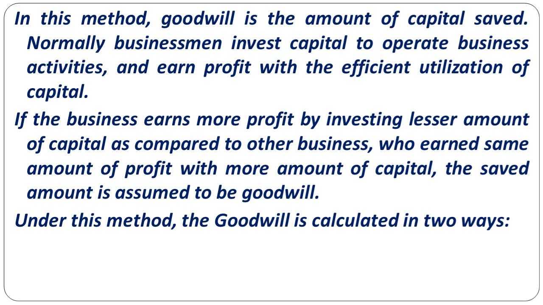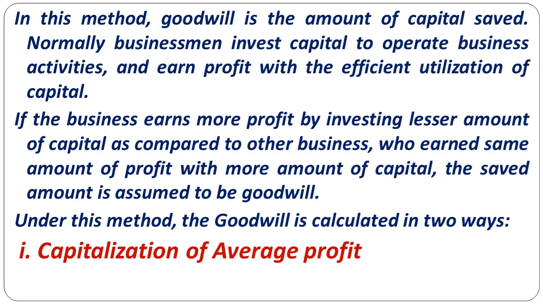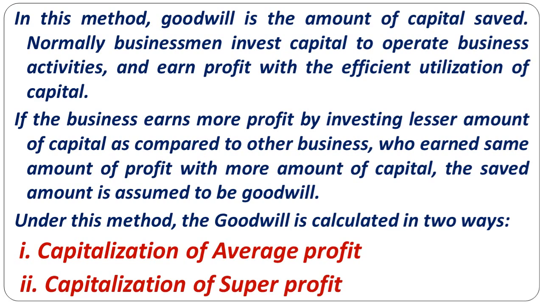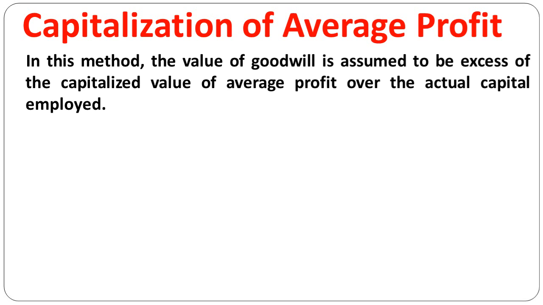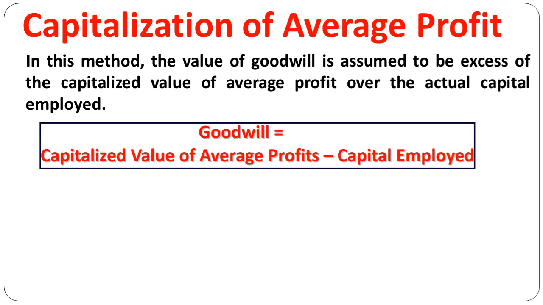When you talk about the capitalization method, here we have two methods. One is capitalization based on average profit, another one is capitalization based on super profits, right? So individually we will understand these methods. First we'll take up the capitalization of average profit method. Under this method we will consider the average profits and we will calculate the goodwill by capitalizing it. So what is the formula for goodwill?